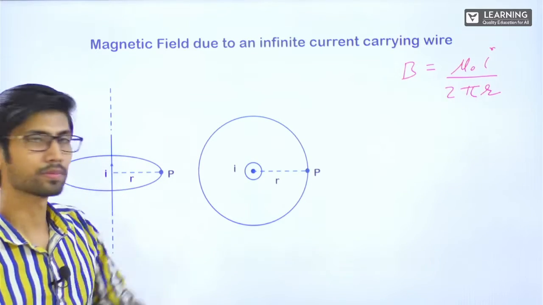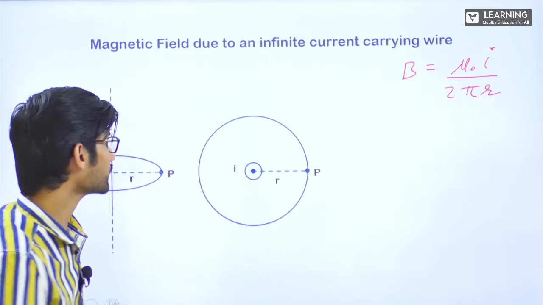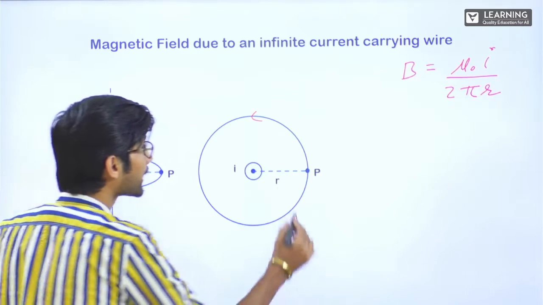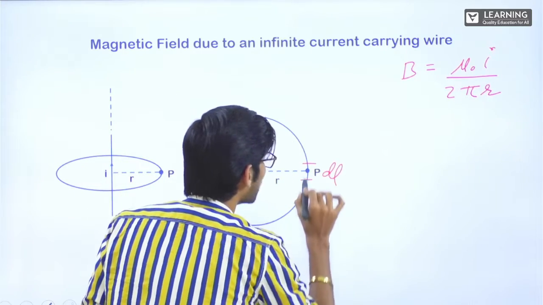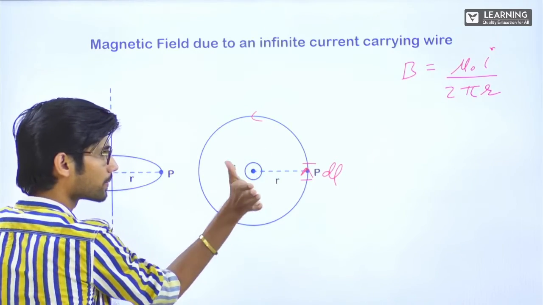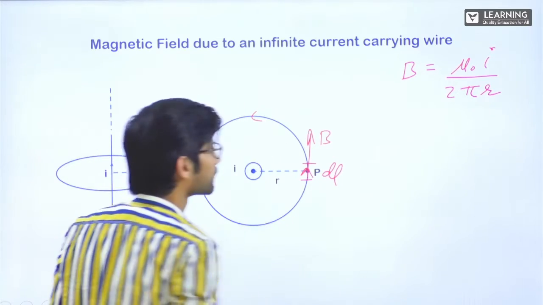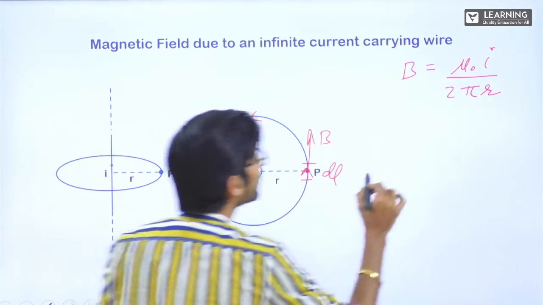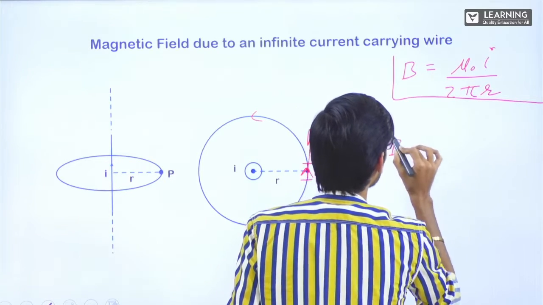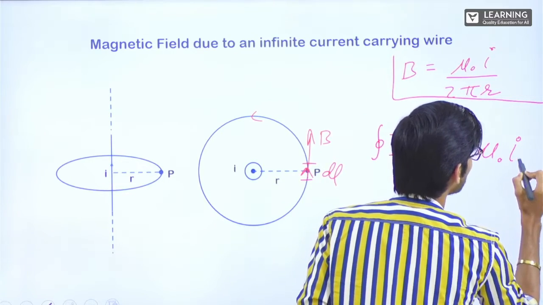This is the top view. The current is coming out. At this point, which is at a distance r from this wire, I have to find the field. Let's consider a direction. I'll consider anti-clockwise. If I consider anti-clockwise, this dl, the direction will be upward. The magnetic field due to this wire will also be upwards at this point. B will also be in this direction. Correct? Ampere's law, if I write, integral B vector dot dl vector is equal to mu naught into I inside. Correct?